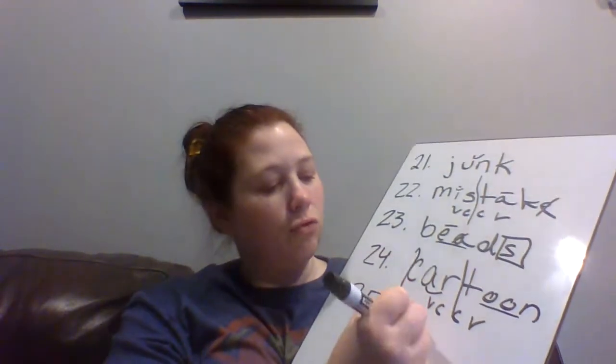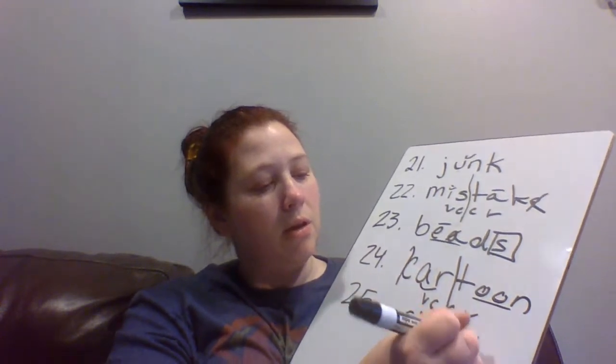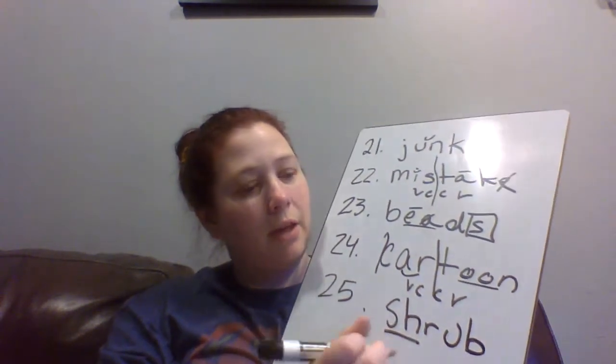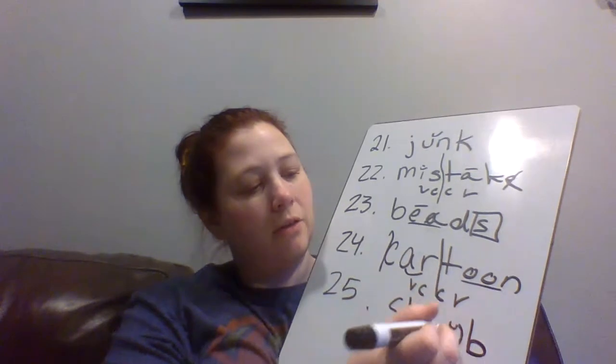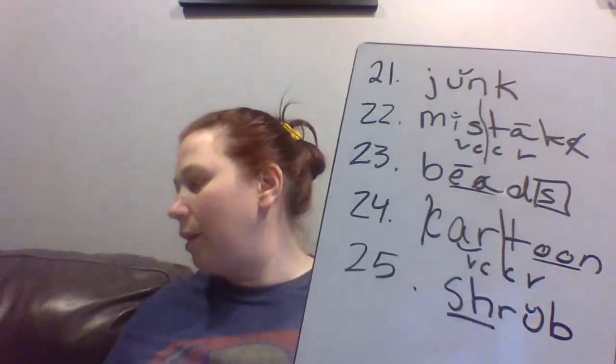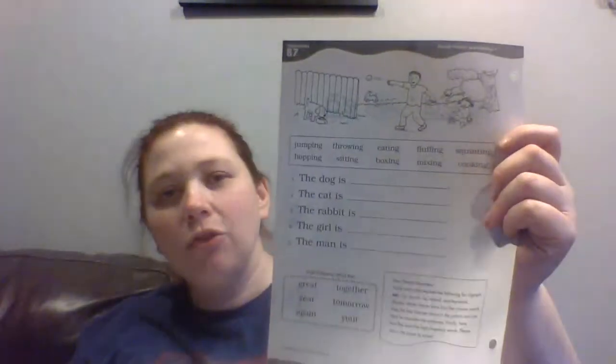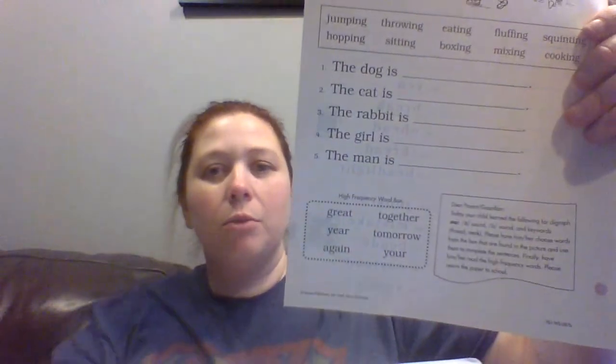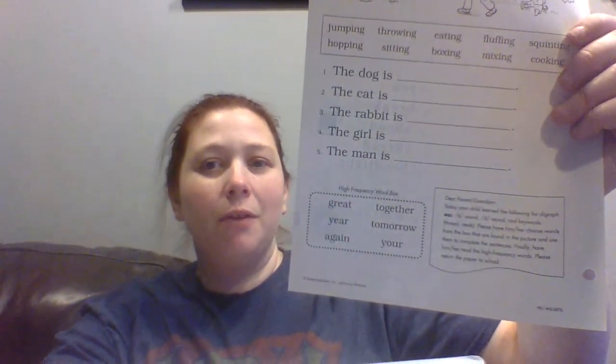25 is shrub. Not much to do here. We have our SH blend, vowel, consonant, our U gets a breve. All right, make sure you have this down before I erase. Here on your worksheet, on the back, you're going to look at that picture and decide what each of those people in the picture is doing. And you have a little word box here to help you decide. So copy down those words. Practice the words down at the bottom, and I will see you on the next video.